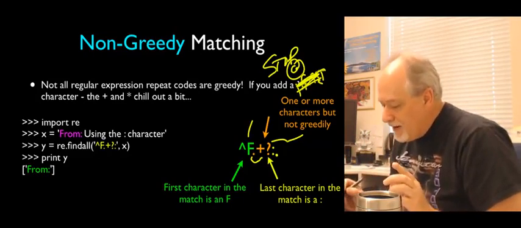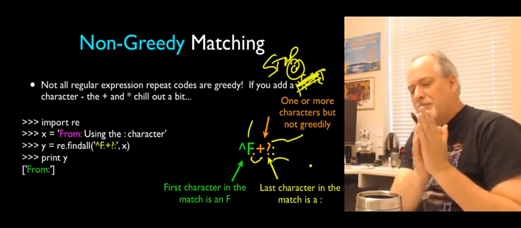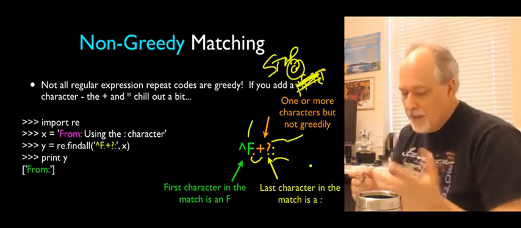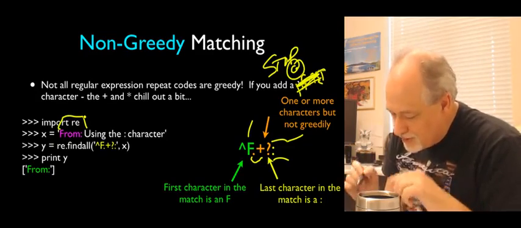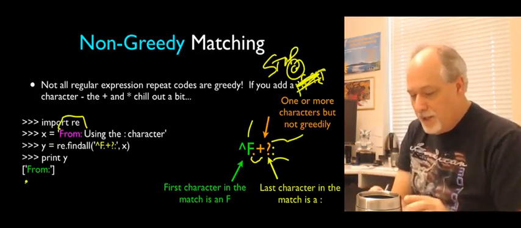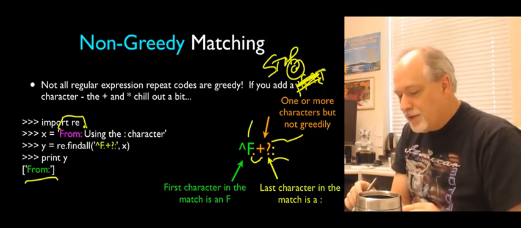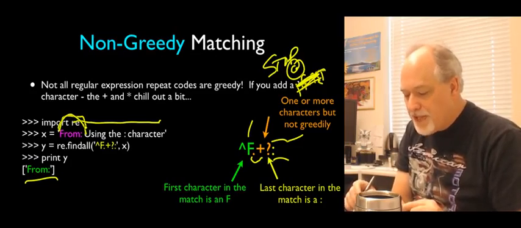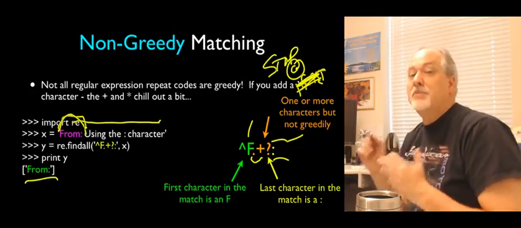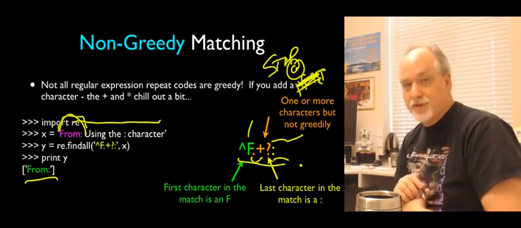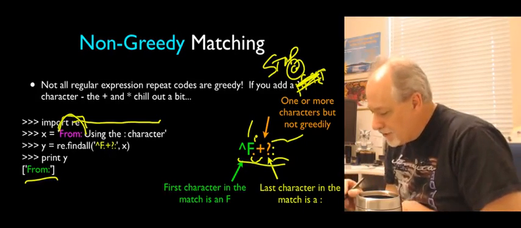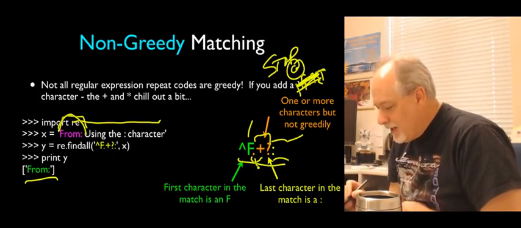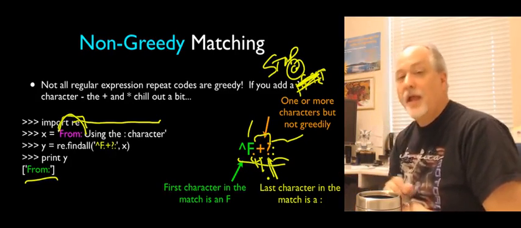We still need to find an F, and we still need to find a colon, but when you find the first colon, stop. And so what this does is this changes it so that what we match is from colon instead of going all the way. So the greedy match pushes as far as it can. The non-greedy match is satisfied with the first thing that meets the criterion of the string. So this is a little 3-character programming sequence. Any character, 1 or more times, and not greedy.